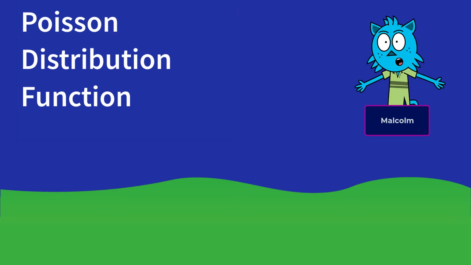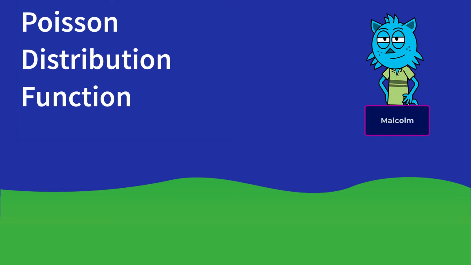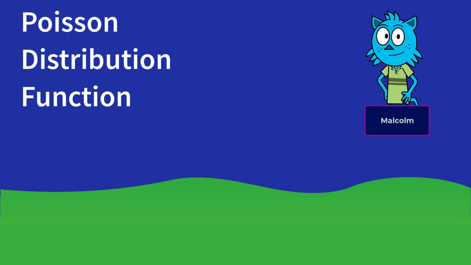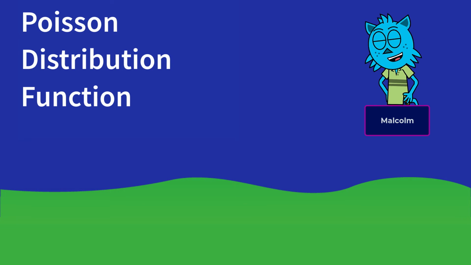Okay, everyone, don't be shocked. You know I'm a math guy, so I always have to talk about something with math. But I know that someone in this class is going to be taking statistics at the University of Florida. One of the first things you're going to learn about is the Poisson distribution function. So that's what I'm going to talk about here, just a little bit to give you an idea what that is all about.